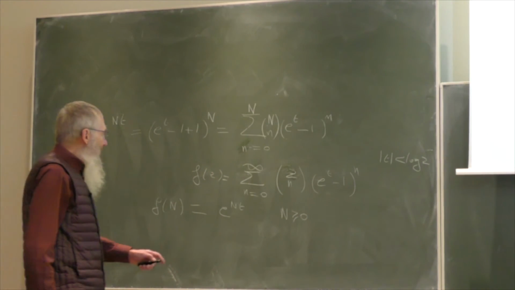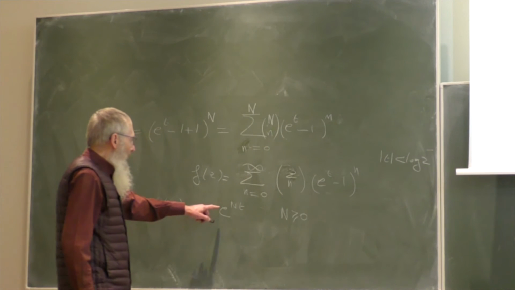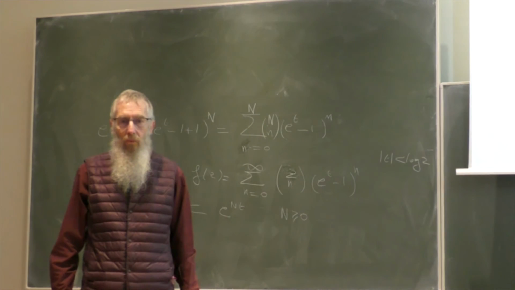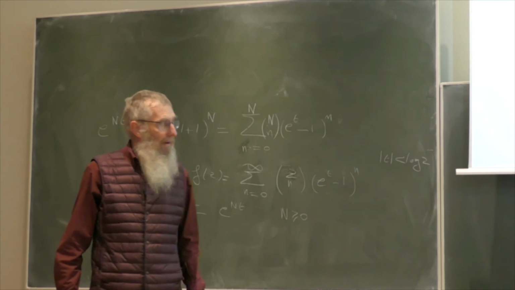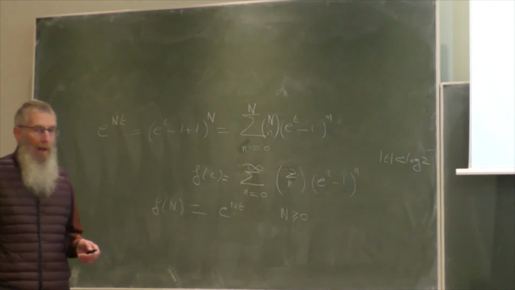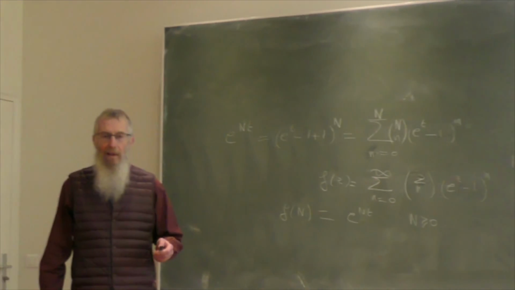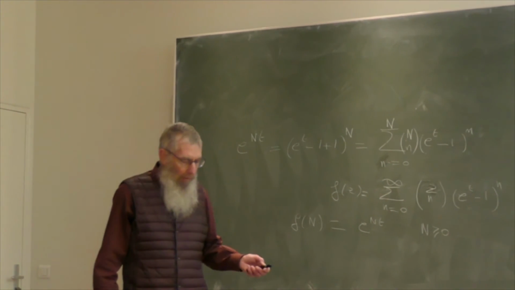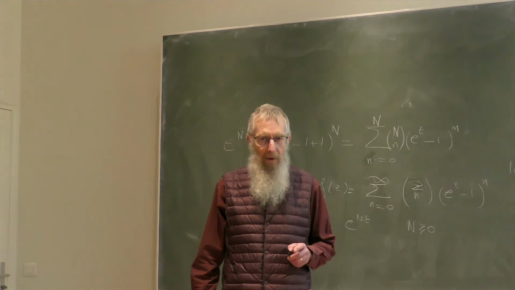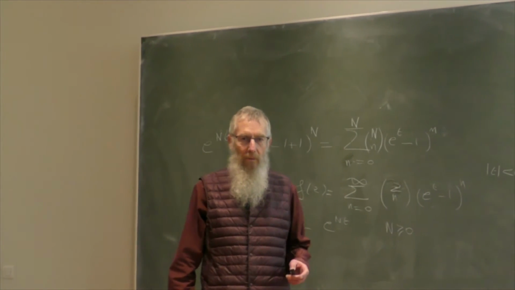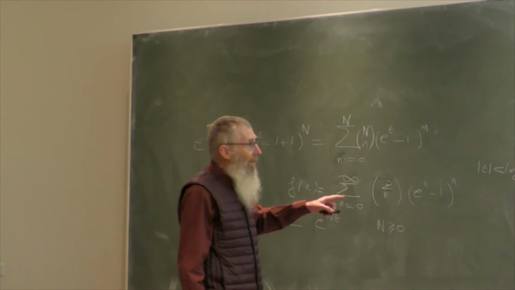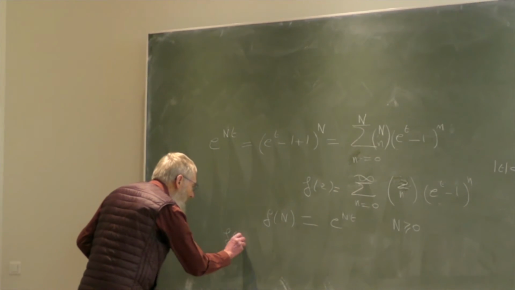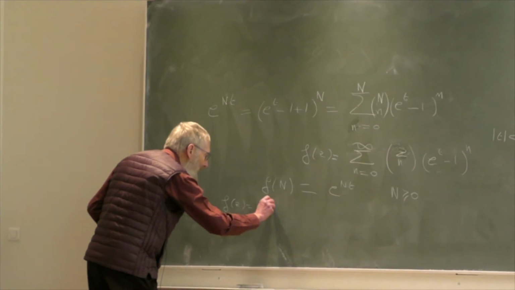But this is a function which is of exponential type, and the type is the modulus of t, which is less than log 2. And we have seen that a function which has a type less than 1, this was a consequence of Jensen formula, which vanishes at all the integers is 0. And we have seen even better, which is the result of Carlson: if the exponential type is less than pi, then the function is 0. So the difference between f of z and exponential of tz is the 0 function. So f of z is exponential of tz.